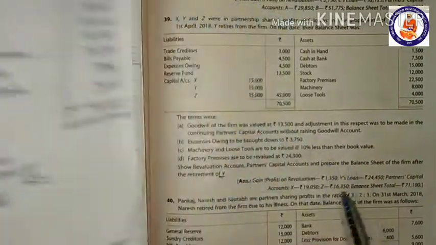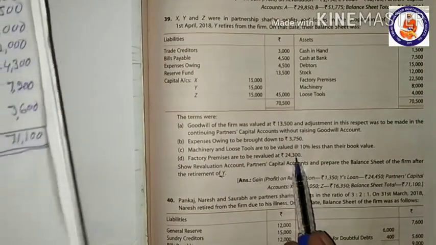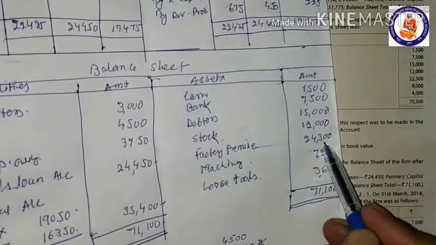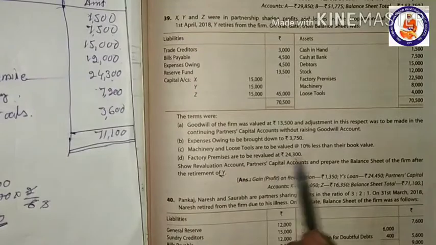This A's account will be credited and B's capital account will be debited here. Clearly we see factory premises are to be revalued, 24,300. And advertisement expense of 1,200 is to be carried forward to prepare the ledger account and balance sheet of next accounting period, so we can say prepaid expenses.